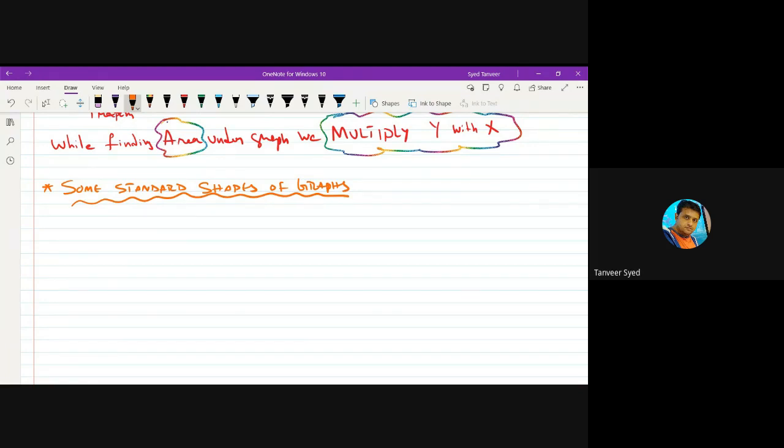So that is meaningless. You can draw a graph between number of overs bowled in the World Cup and number of runs scored, or between population of India and per capita income, something like that. So the two quantities will be related to each other, and the shape of the graph will be decided by the relation between these two quantities.